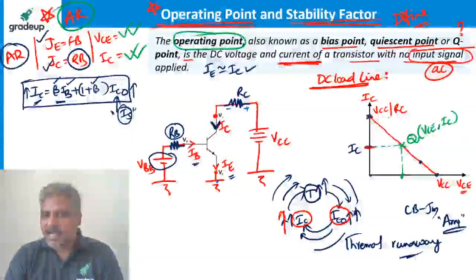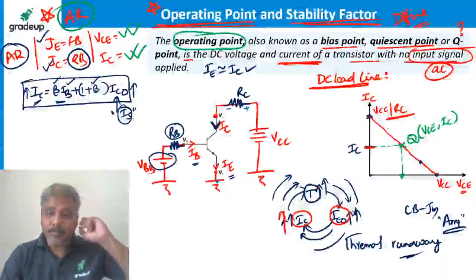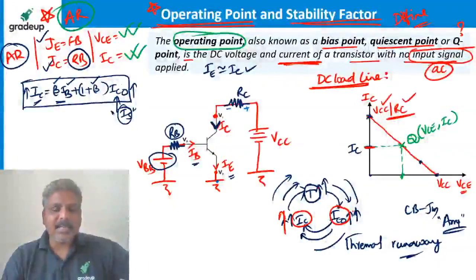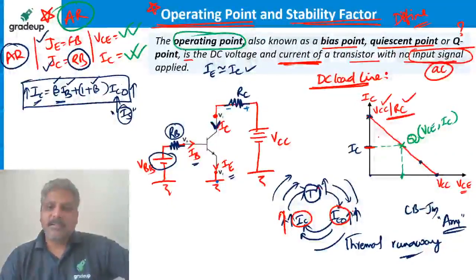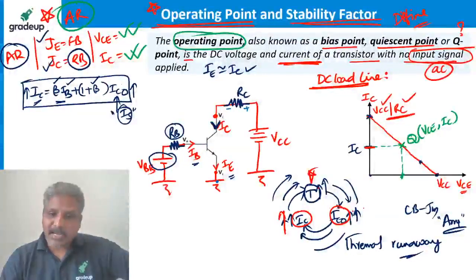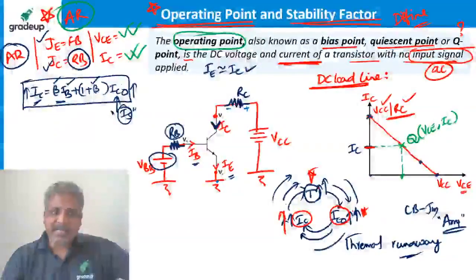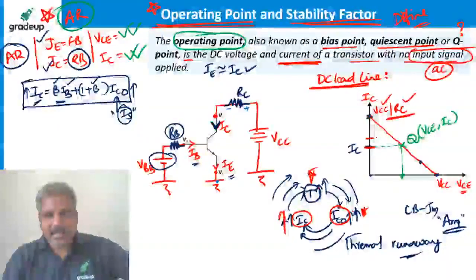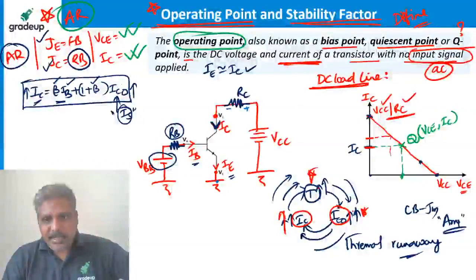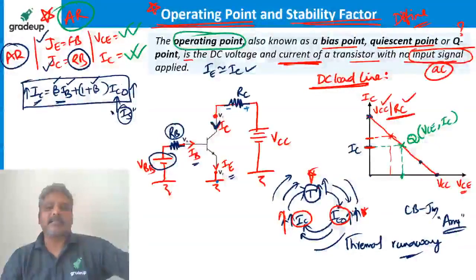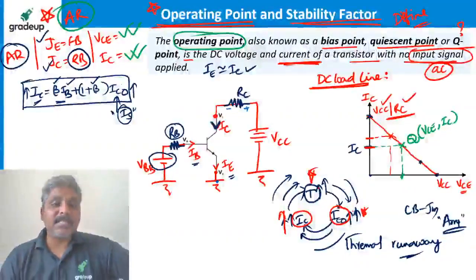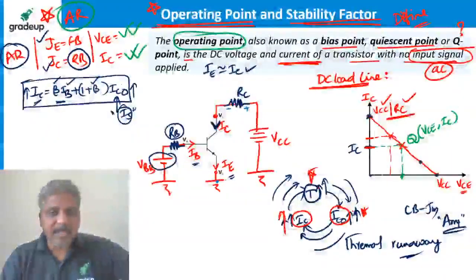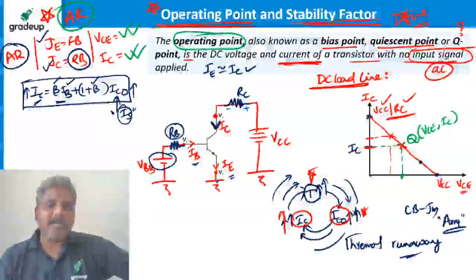We decided that it is VCC by RC by 2. Center point we decided, where VCC is constant, RC is constant. We thought it is constant. But unfortunately, because of temperature and leakage current, it is not constant, it is increasing. That means it is not here, somewhere here it is. That means operating point is not at the center, it is changed. That means it is not a faithful amplification. It is not going to be a faithful amplifier. Because we wantedly selected the operating point here, but on its own it is changing without your interference.